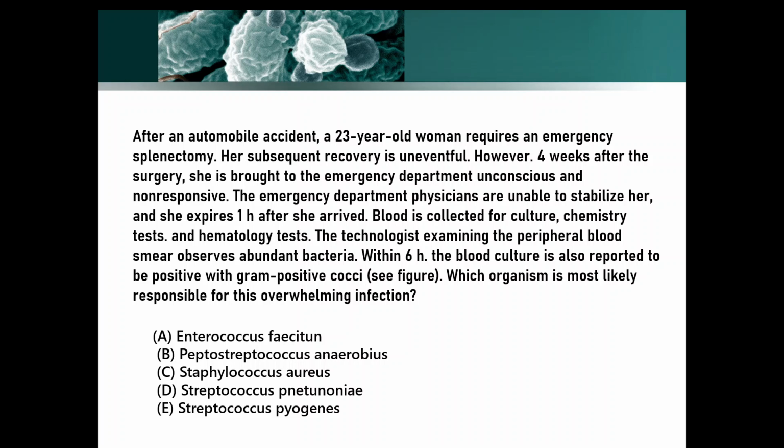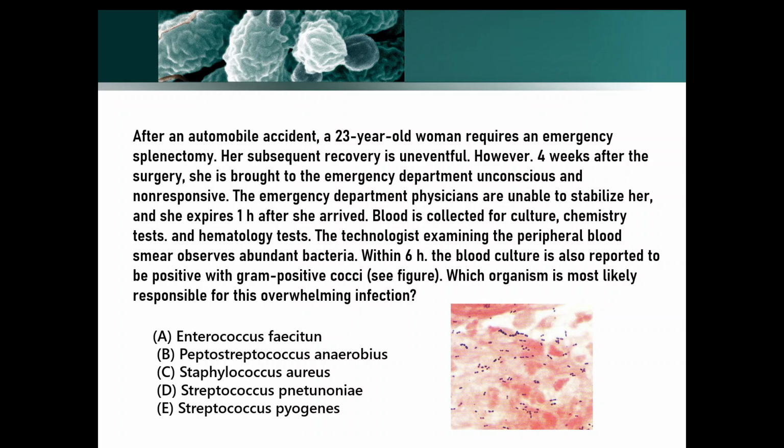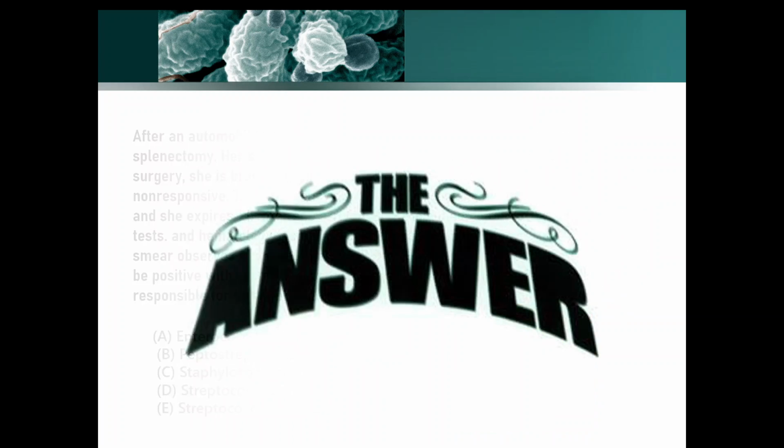The technologist's examination of the peripheral blood smear observes abundant bacteria. Within 6 hours, the blood culture is also reported to be positive for gram-positive cocci. So here is the figure that has been attached to this. Now, which organism is most likely responsible for the overwhelming infection? Pause the video here if you want to try it on your own, and let's see what the answer is.